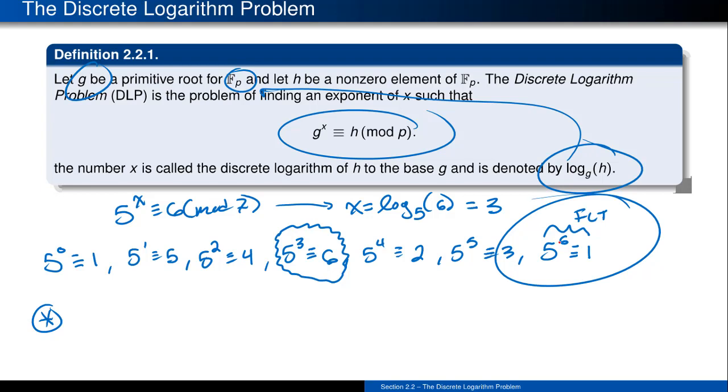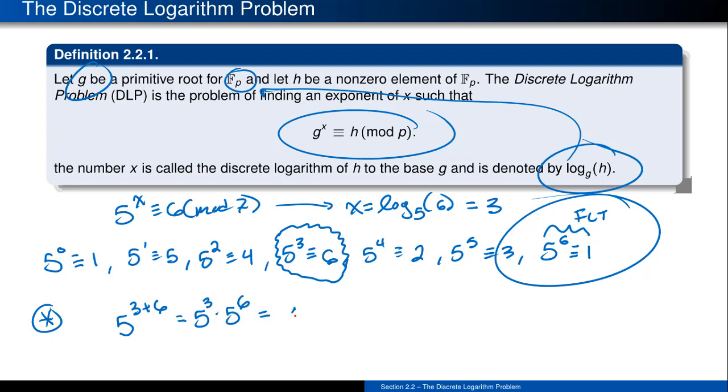The situation here is that if I were to take that exponent of 6 and add it to the exponent of 3, so if I take those two numbers, you can see that if I have a 5 raised to the 3 plus a 6, well, that's just really a 5 cubed multiplied by a 5 to the 6th.